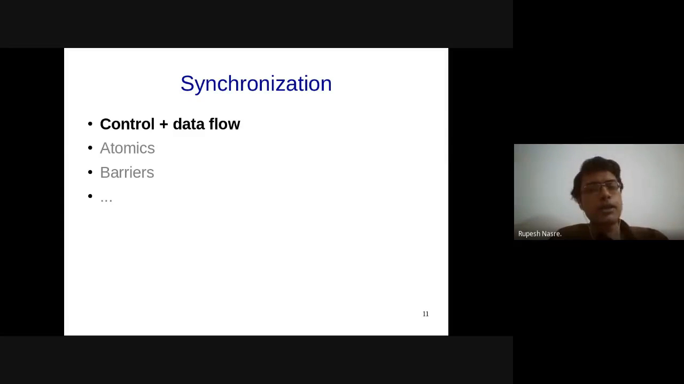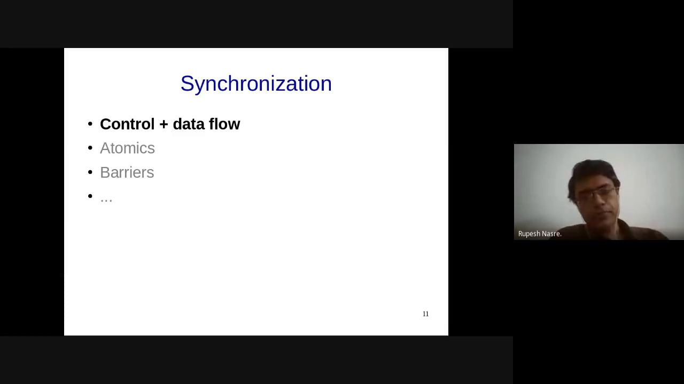For example, you might be able to synchronize across threads using only the control flow and data flow. Then there could be other primitives which might be supported by your parallelization library or language, such as atomics and barriers, using which also you will be able to synchronize. There could be others. For example, you can think about locks and so on.